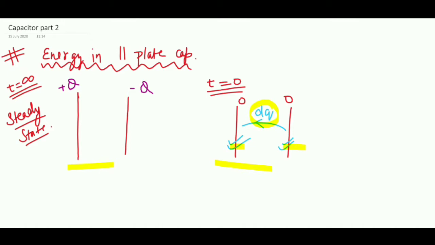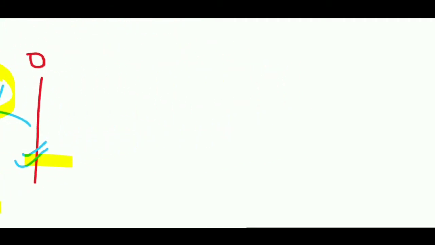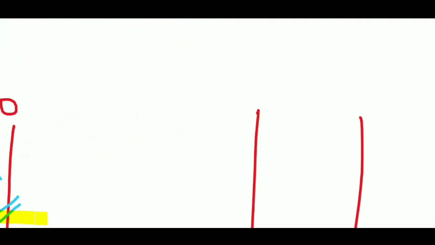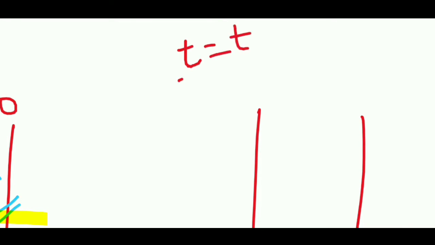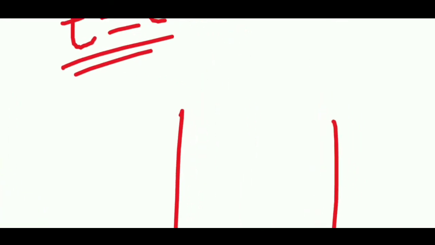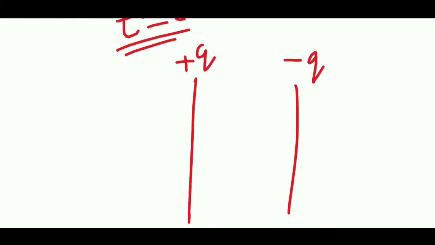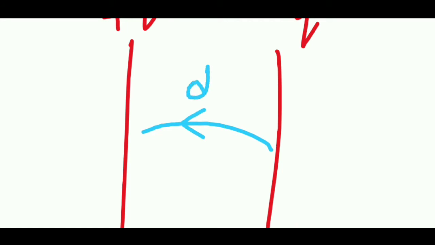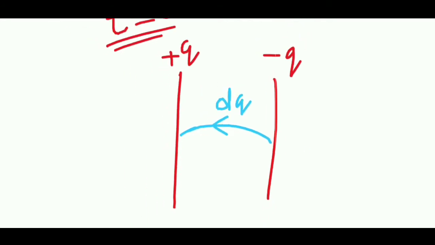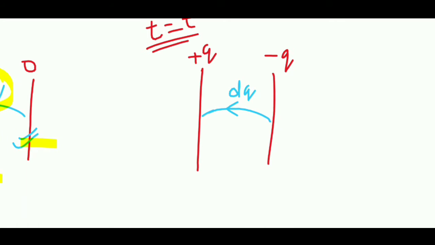Let us take a condition in between these two, at some random time t, where the charge has become plus q, small q, over here and minus q over here. Now if I take this dq charge across these, then I have to do work, and that work will be given by this dq charge multiplied by the potential difference between these two plates.